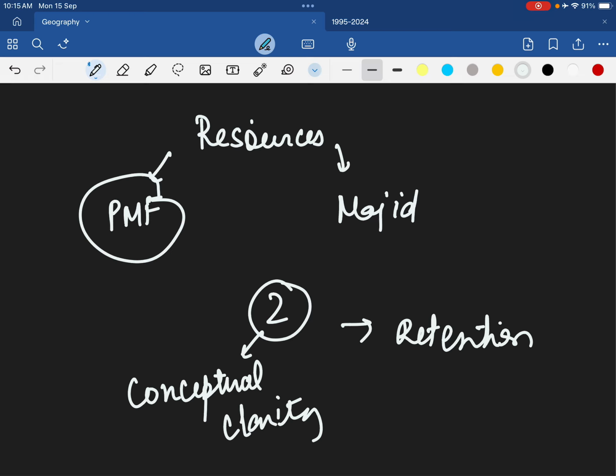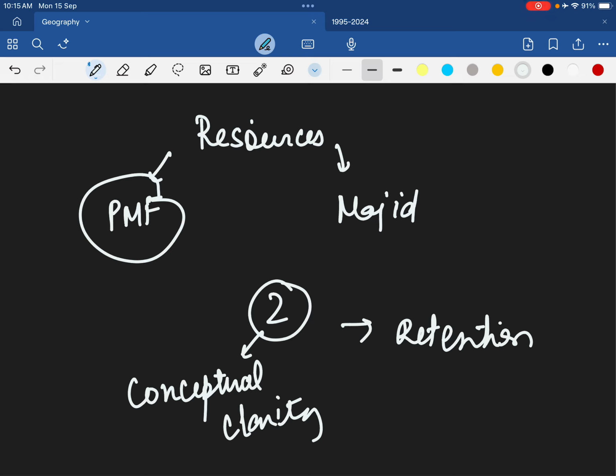So अगर आपको NCERT समझनी है, PMFIS can be one of, I'm saying one of the good resources. I'm not saying the only resource. I'm not saying it is not good at all. I'm saying it can help you in better understanding of NCERT. Same goes with Majid Hussain.